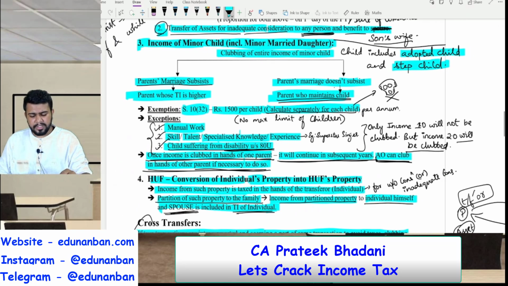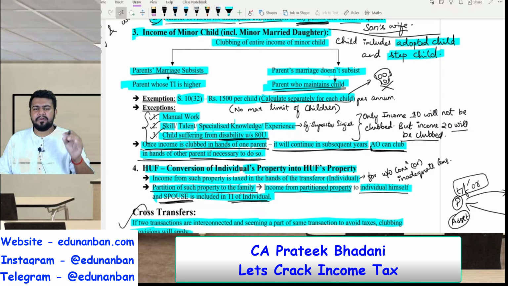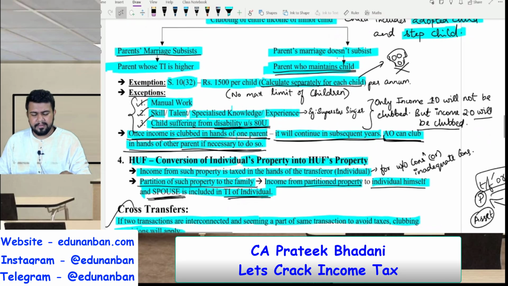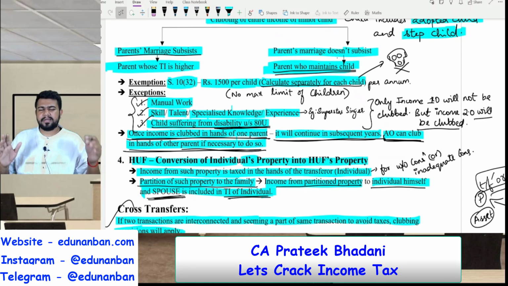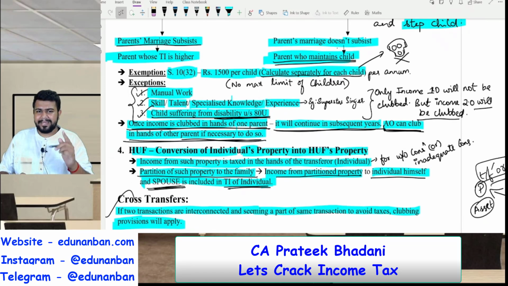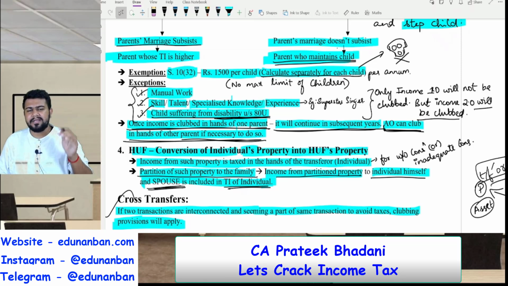Fine. Now, there is an exemption of rupees 1500 per child per annum for every child. So there is no limit on the number of children. If there are 3 children or 4 children, whatever, 1500 per annum per child is allowed as exemption. Okay, per child. But be careful. Don't take the exemption together. Calculate the exemption separately for each and every child to avoid a silly mistake in the exam.